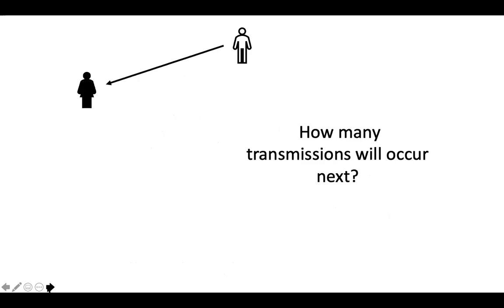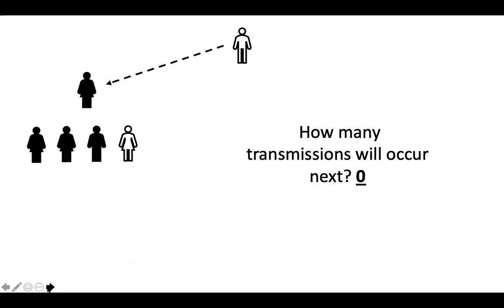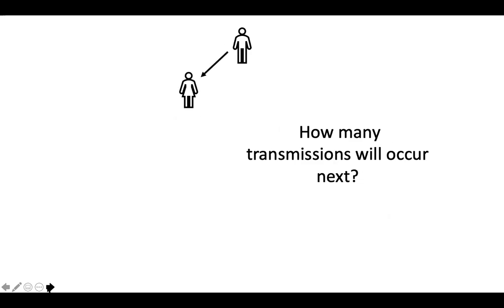Let's say this person encounters this woman and she has built up immunity. How many transmissions will occur next from her? Well, 0, because she's immune to it, she's developed the immunity to it. So she can't transmit it to anyone else. And of those 4 people that she had seen, 3 of them were also vaccinated and 1 of them wasn't, because we're assuming 3/4 of the population at this threshold level.